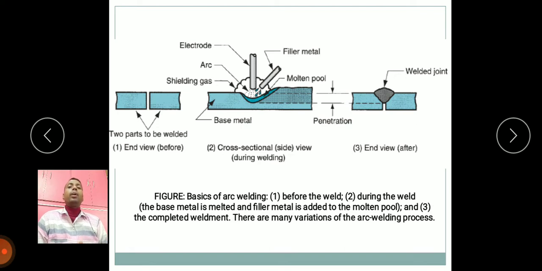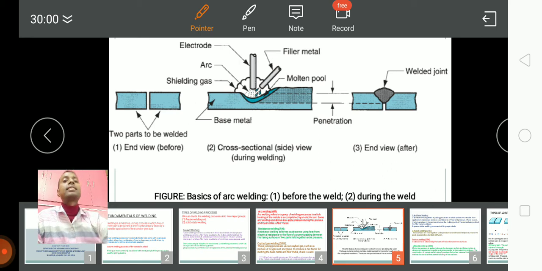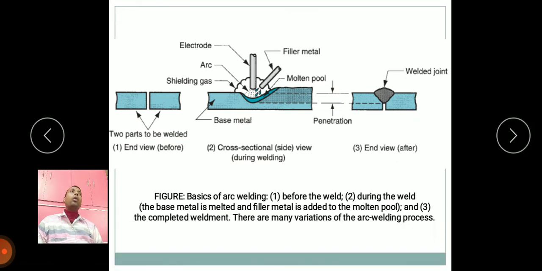So this is the basic arc welding process. This is the before part, with two parts to be welded. This is the cross-sectional view during welding. This is the filler metal, this is the molten pool, this is the arc, this is the electrode, this is the shielding gas. Shielding gas is required to prevent oxidation, because when an excessive amount of heat is generated in a small area, oxidation may take place.